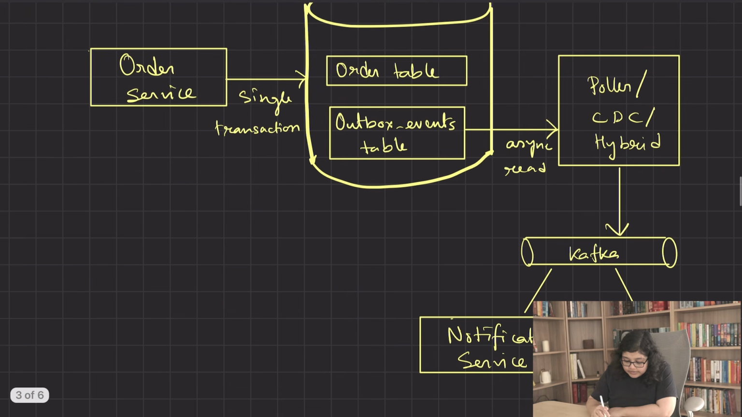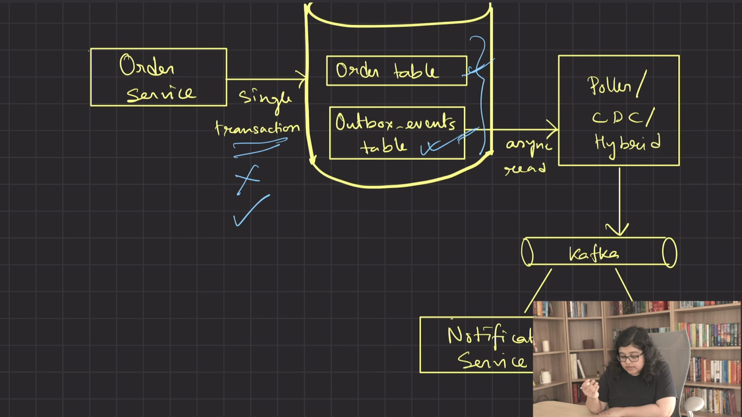Now, your orders table and your outbox events table are updated together in a single transaction. If this transaction fails, then neither is saved. If the transaction succeeds, then both are guaranteed to exist. Even if your service crashes right after these insertions, you don't need to worry. Your event is safely stored inside this table.